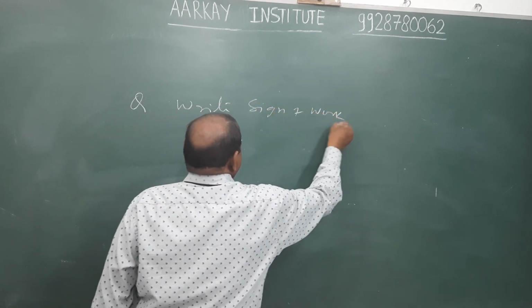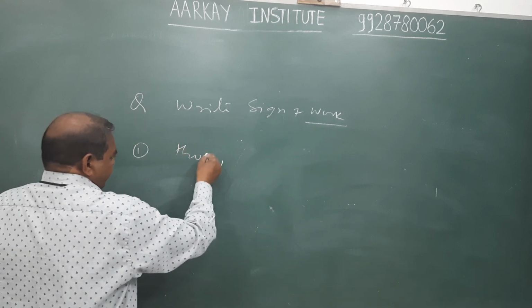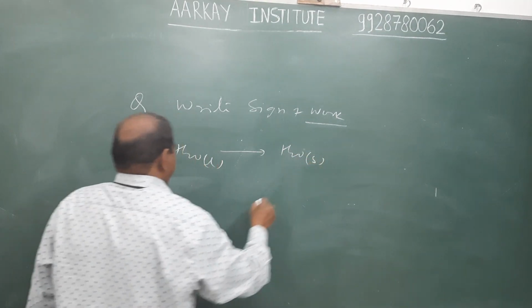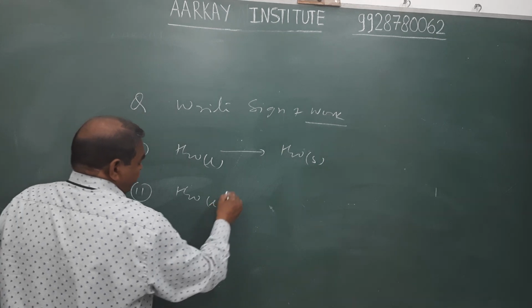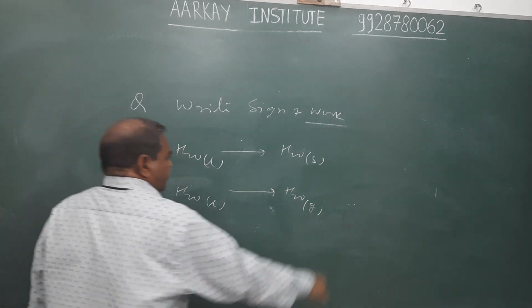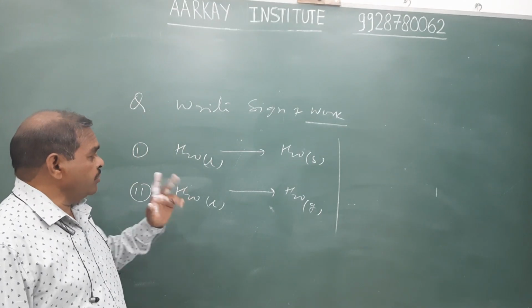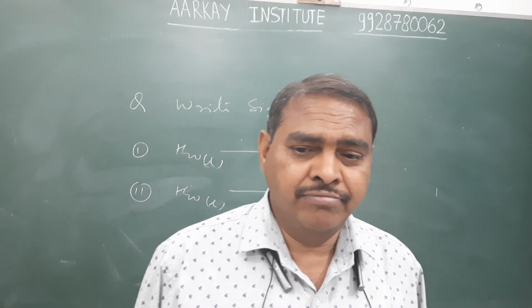Write the sign of work in the following process. First process, in which H2O liquid changes to H2O solid, and second one, H2O liquid changes into H2O gas. First of all, what will be the sign of W in the first process? Expansion or compression? It is expansion.